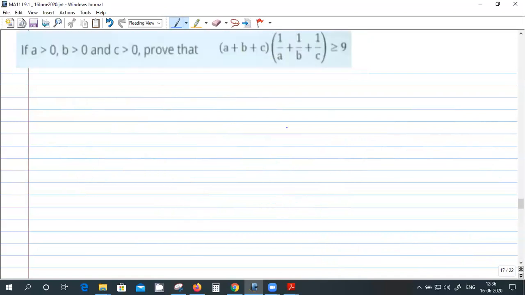Now can you prove this one? Three numbers are there, a, b, c, and they are greater than 0. You have to prove that (a plus b plus c) into (1 by a plus 1 by b plus 1 by c) is greater than or equal to 9.